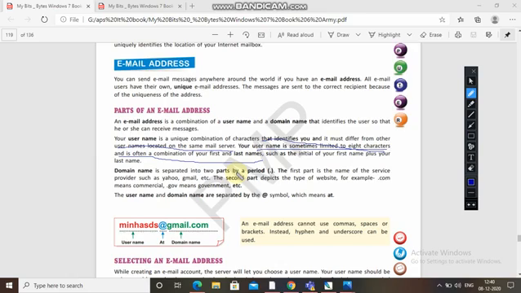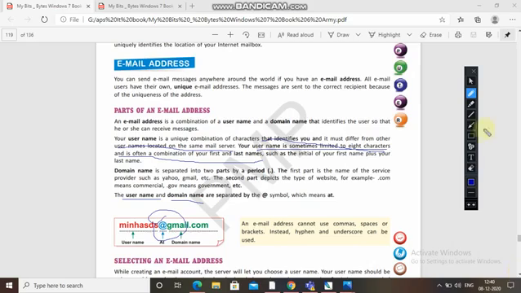So the username and domain name are separated by the @ symbol, which means "at". Okay, so these two are separated by a symbol that is @. An email address cannot use commas, spaces or brackets. Instead, hyphen and underscore can be used.